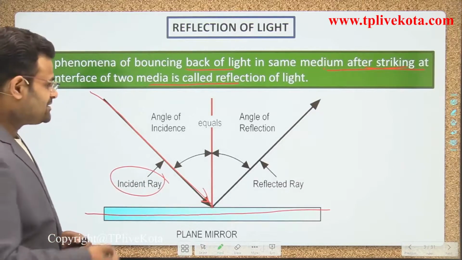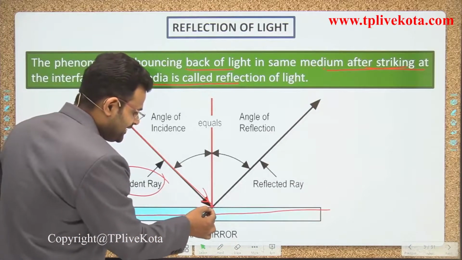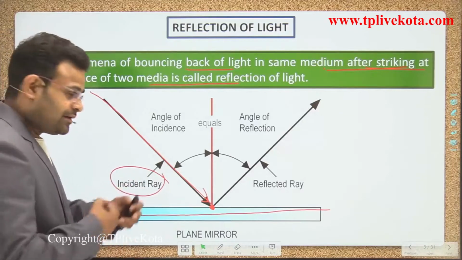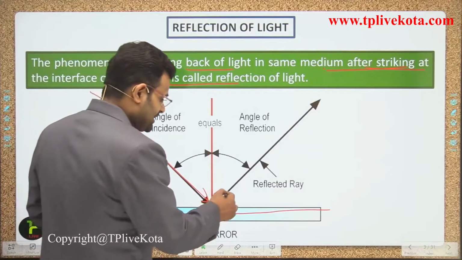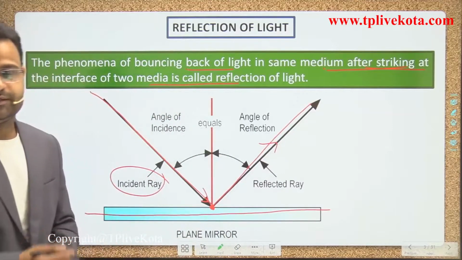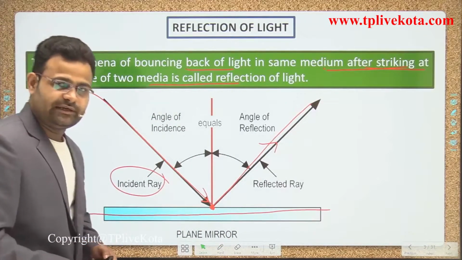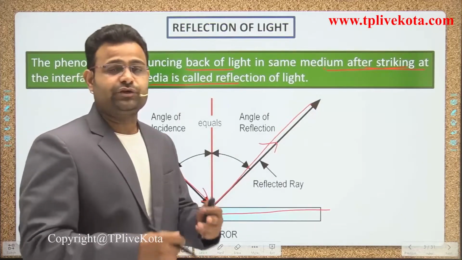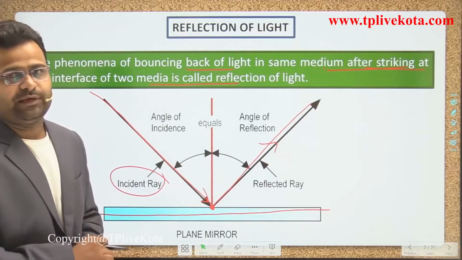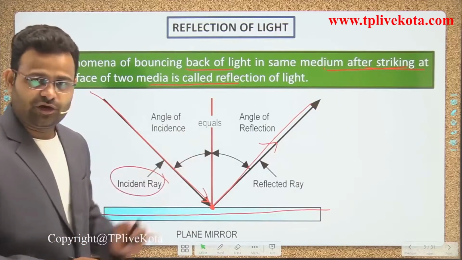After striking that point, the ray bounces back in the same medium. That phenomenon, when light after incidence on any point of the interface comes back, bouncing back in the same medium, is called reflection of light.